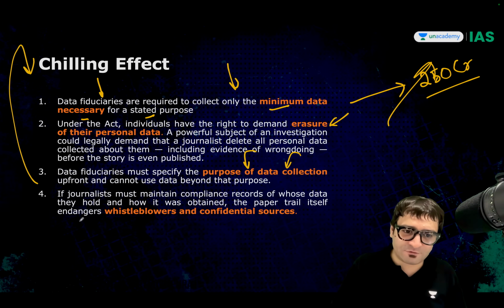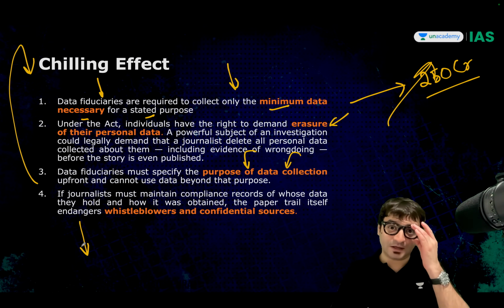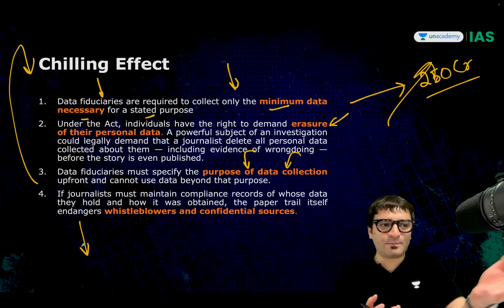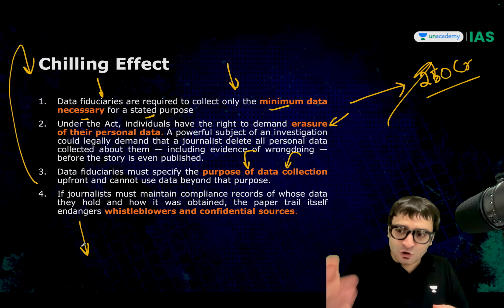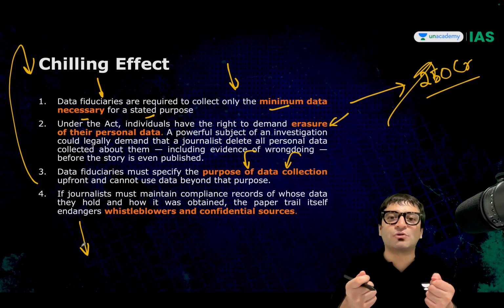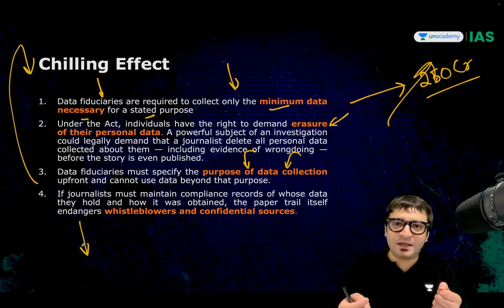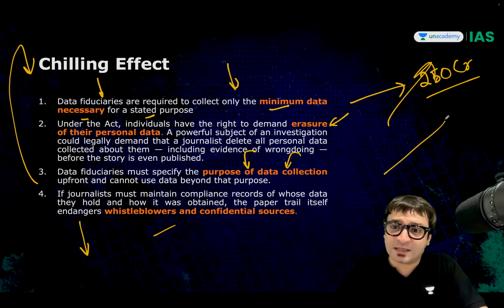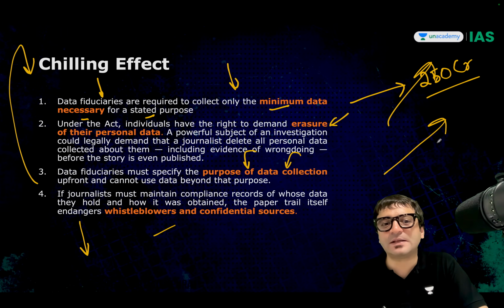And you have to maintain record. How did you collect this data? How did I collect this data? I have my sources. There are whistleblowers, part of your organization, who have given all these details to me. Now I have collaborated with them and wrote a story. Now when you are asking me to reveal the source, that means I have to give up my whistleblower. I have to give up my confidential sources. Or otherwise I will have to pay 250 crore of fine.